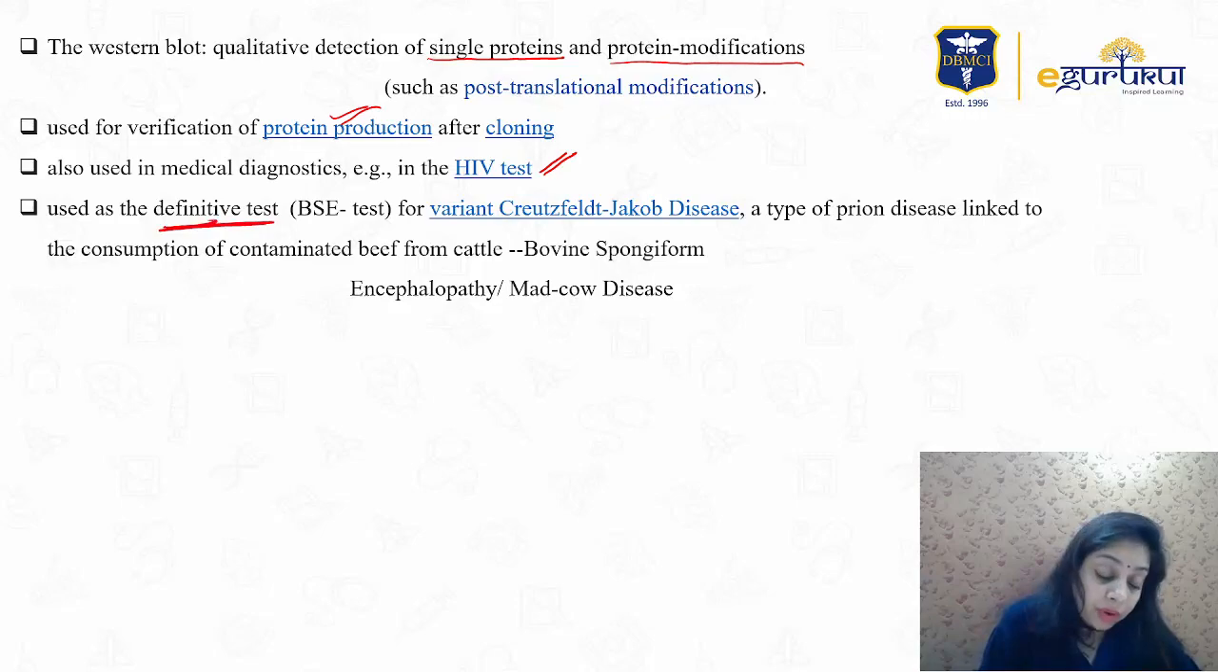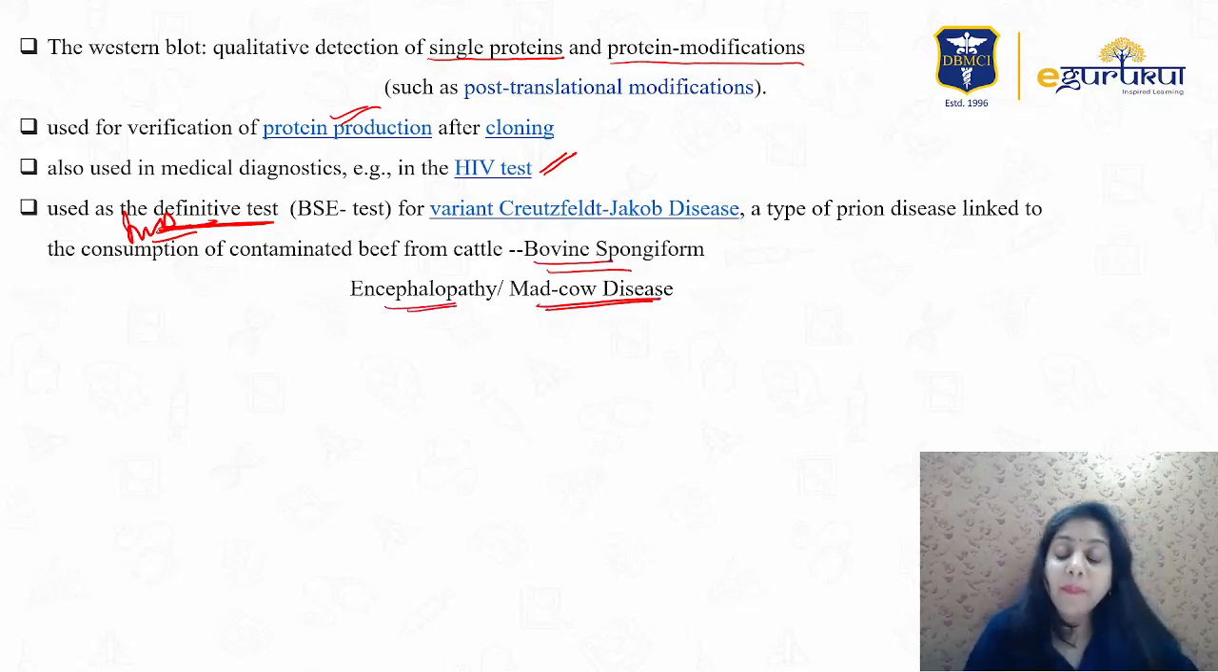Very important question. It is a definitive test for variant Creutzfeldt-Jakob disease, also known as mad cow disease, bovine spongiform encephalopathy. It is a kind of prion disease related to the brain. So this is an important question: what is the definitive test for Creutzfeldt-Jakob disease? Western blot is used.